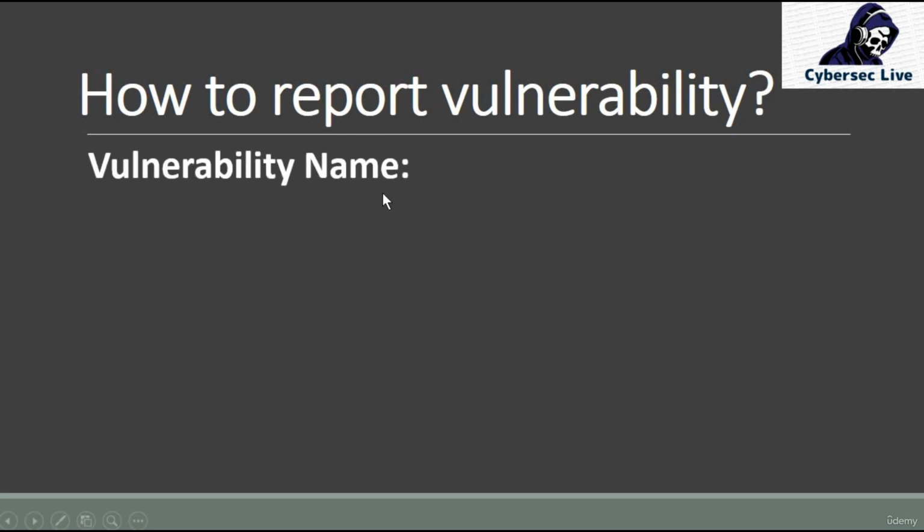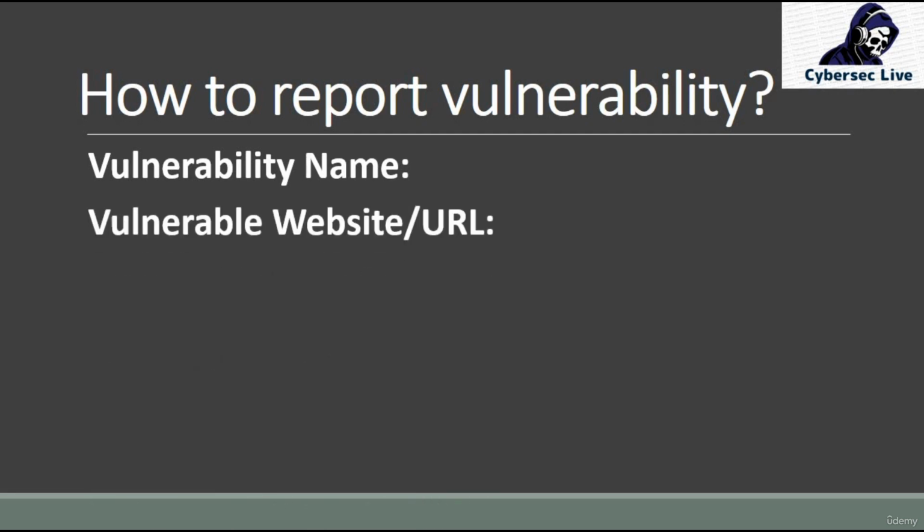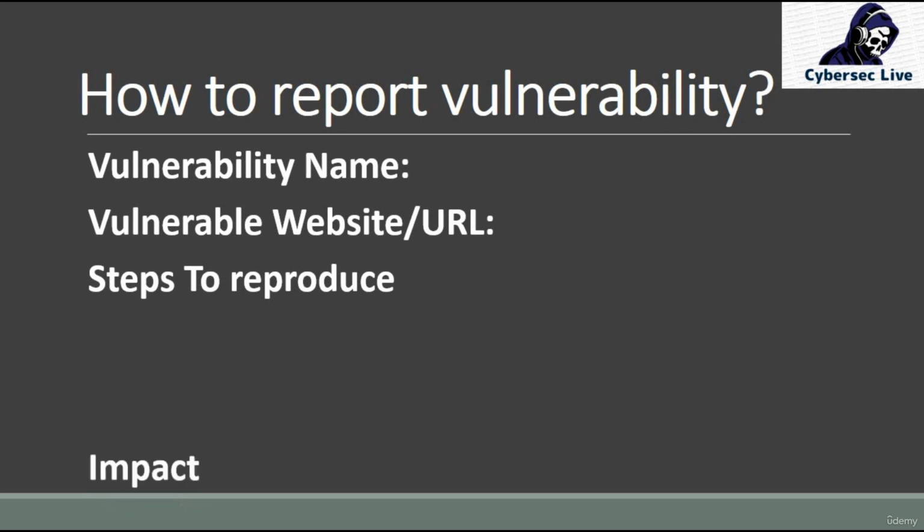Okay, so the first one is the vulnerability name, whatever name we found. Let's say we found access issues, or maybe let's say no rate limit, right? And the vulnerable website, or you can say the URL where you found the issue, right? And steps to reproduce is very important, because through this an organization will verify whether they are able to reproduce it or not. Only once they reproduce that vulnerability will you be eligible for the payment.